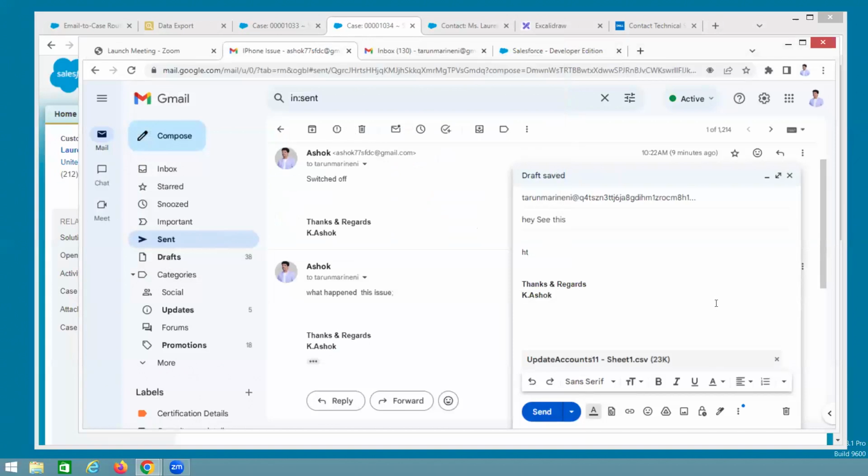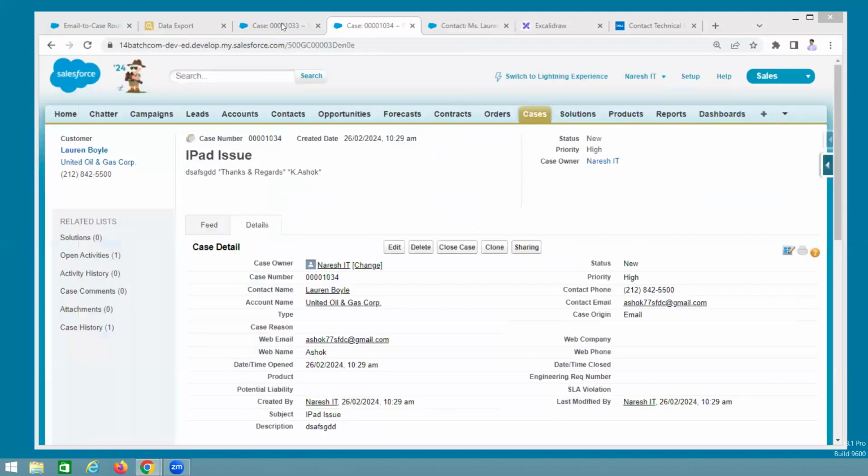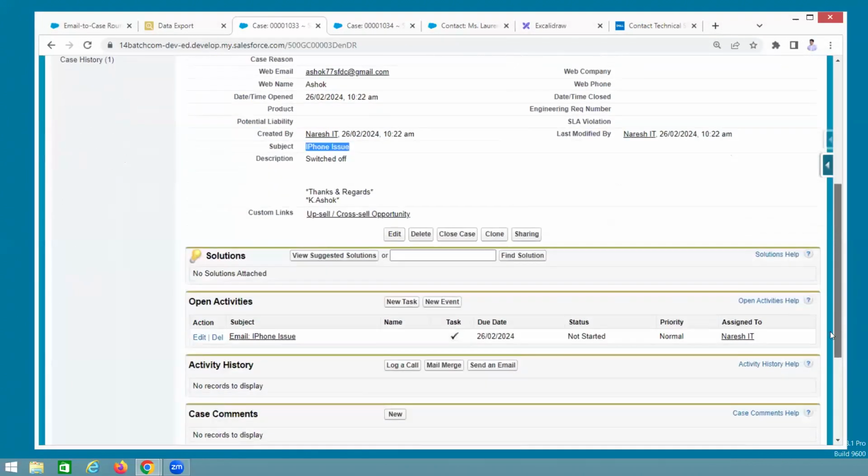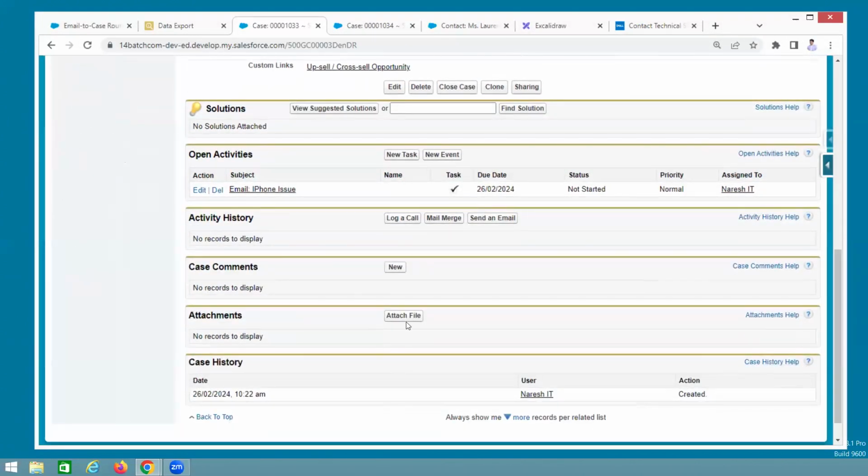I want to send one file. Using the subject and this body, a case is created. If this email exists, the contact and associated account are populated. But what about this file? I also want to send the file to the case, so please add that file to the attachments.